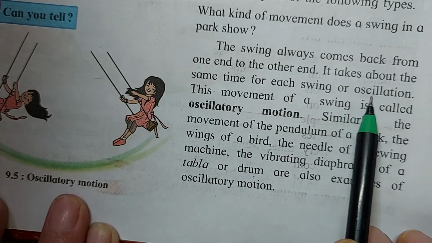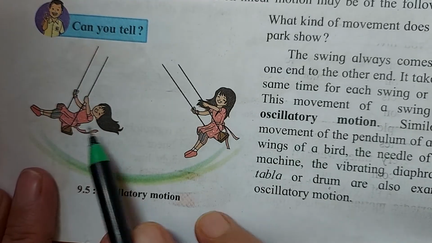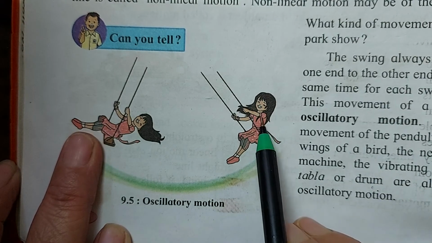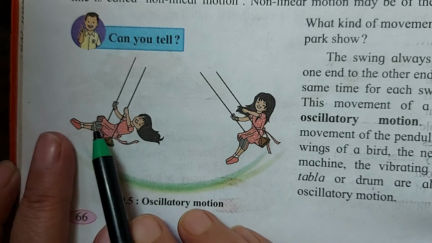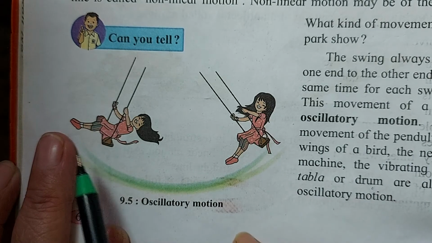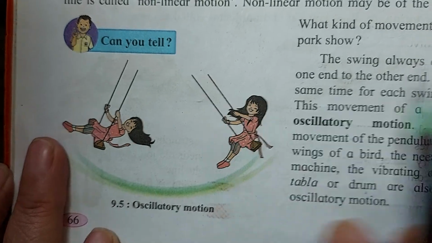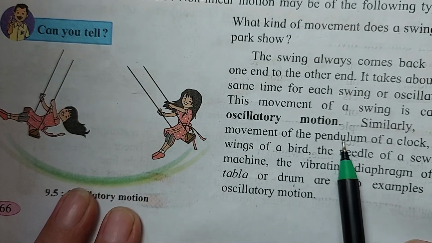Now here this word is there, oscillation. Now what is oscillation? If we count from here to behind and from behind to here, this is called one oscillation. Means from here to here and again from here to here. This is called one oscillation, right? Now where else can we find oscillatory motion?